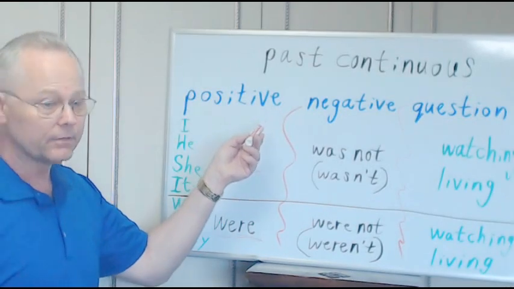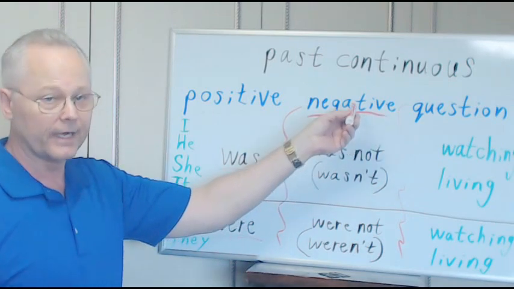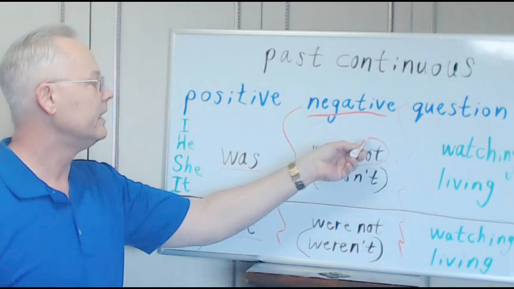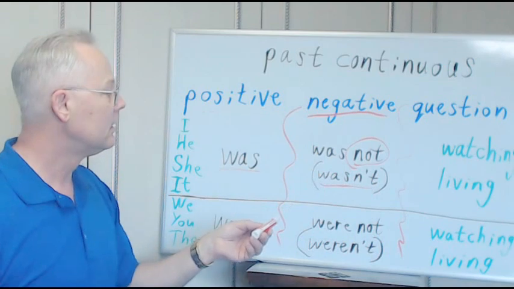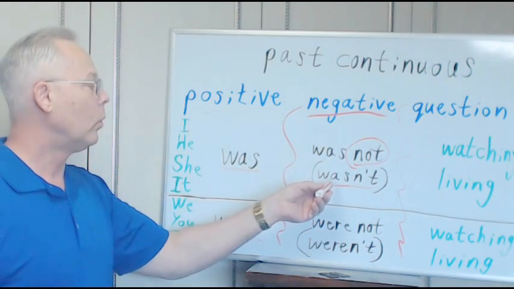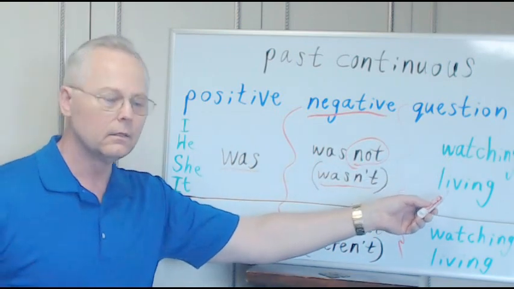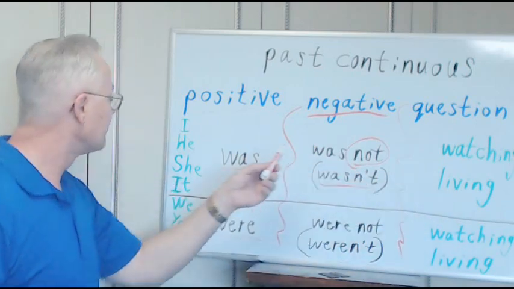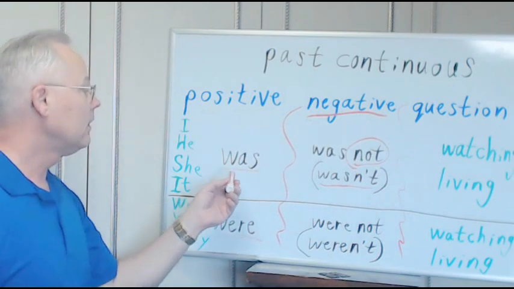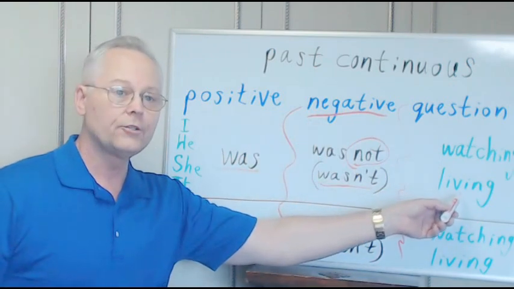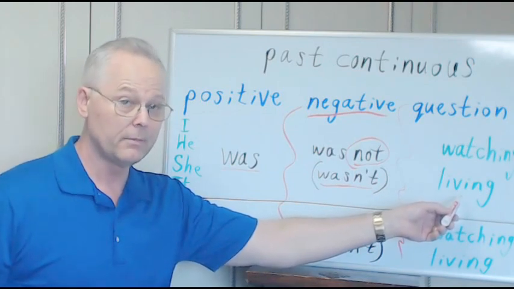Now that's the positive. Let's look at the negative, all right? So we need the word not, or we can make a contraction for wasn't. I wasn't watching television. He wasn't living in America. She wasn't watching a movie. It wasn't watching the birds in the park. Maybe we're talking about a cat.